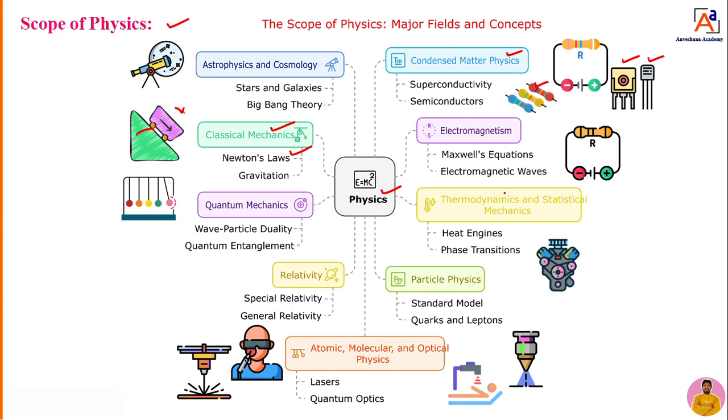Not only that, I told thermodynamics. When it comes to thermodynamics, the best example we can take is the IC engine. To develop or to design an IC engine, physics is very important, dear students. Not only that, you can take atomic, molecular, and optical physics. What is that? You can see now laser welding. Laser is again what? Application of physics.